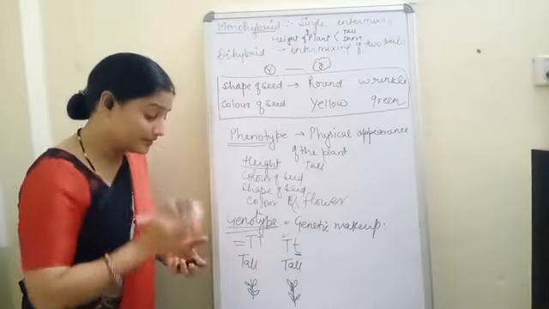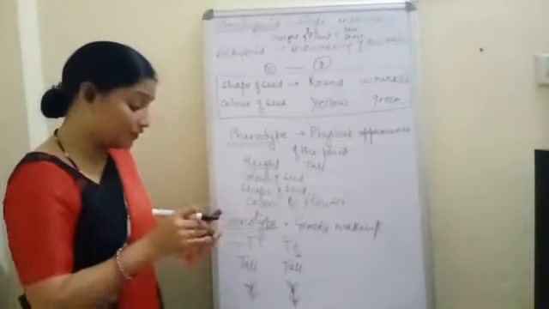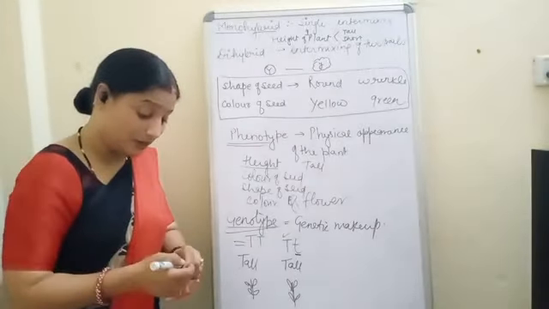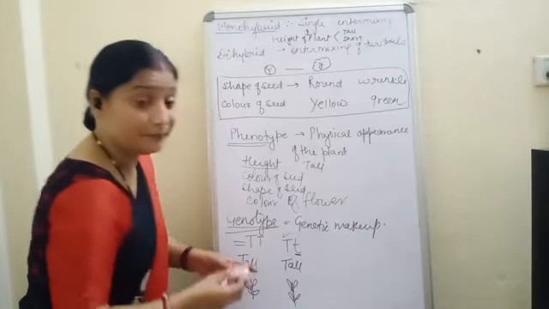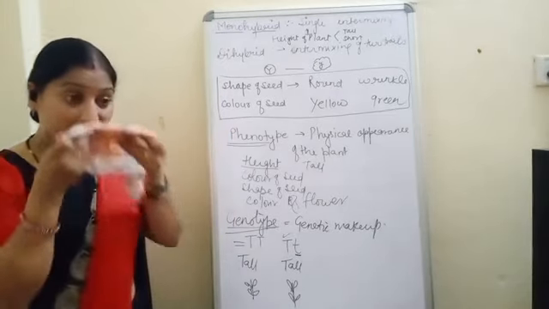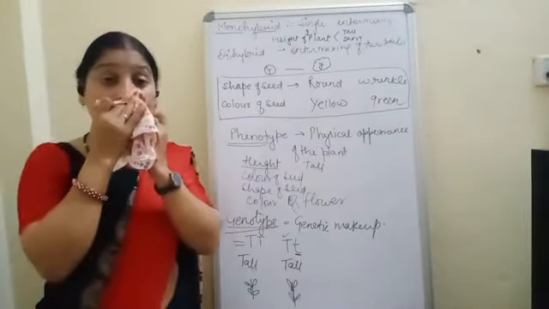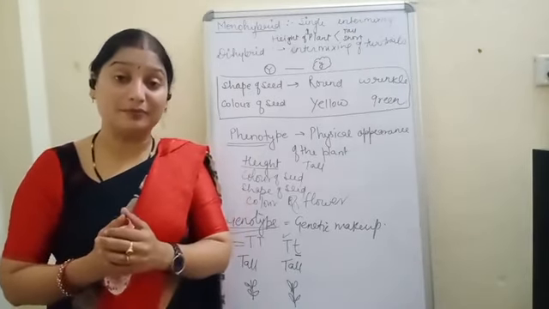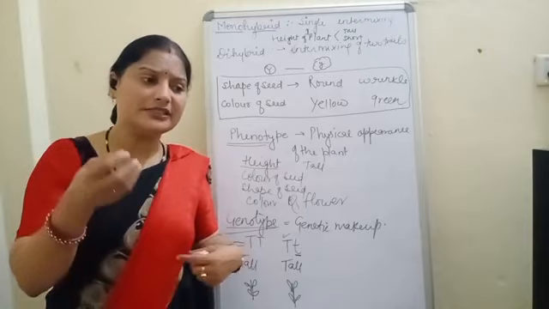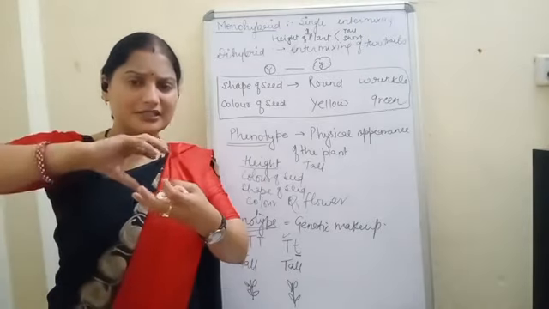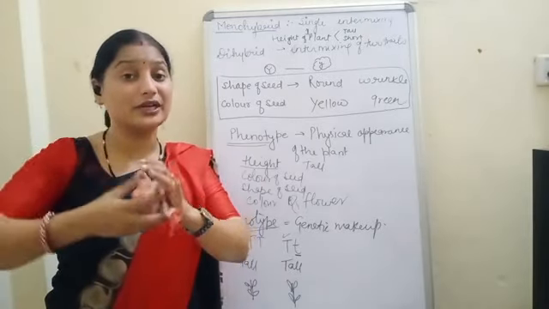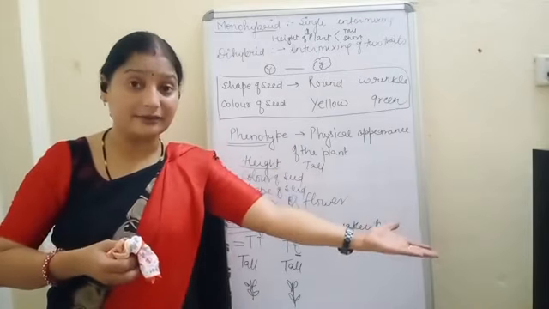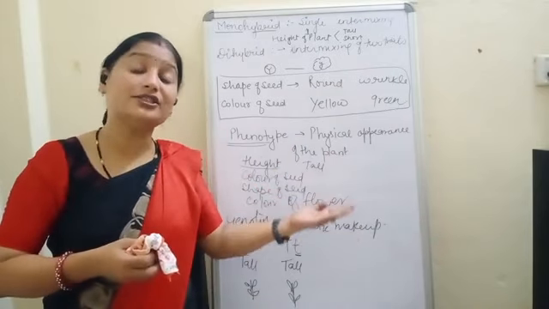Now, after this, see this carefully, children, okay? Don't get confused between the phenotype and genotype. Phenotype only gives us the physical appearance, how a person looks. That will be the phenotype. And how his genetic makeup, how his genes are modified so that he or she is looking like that, that is called as the genotype.